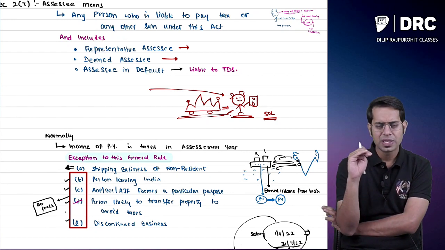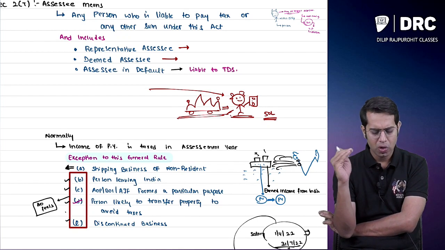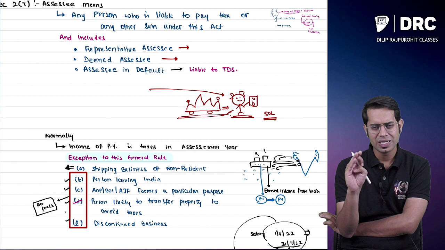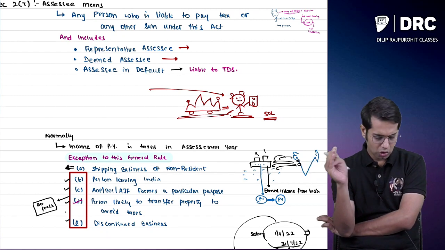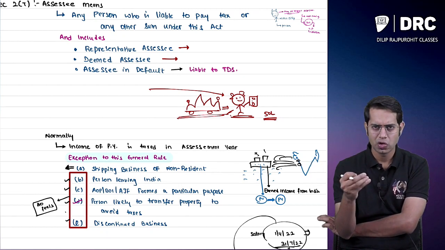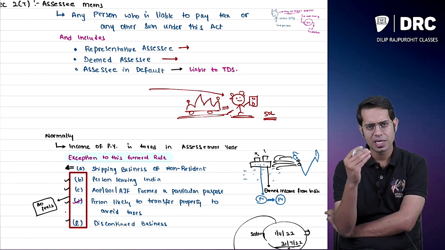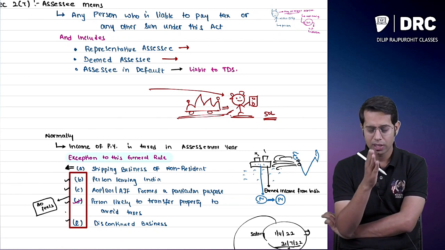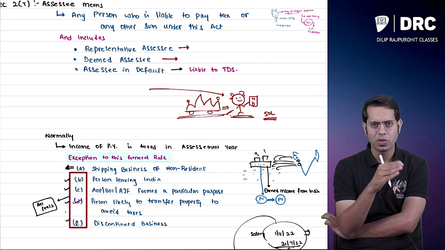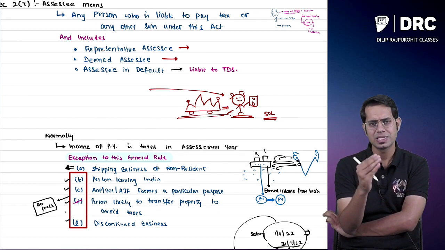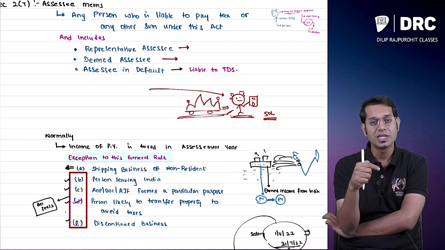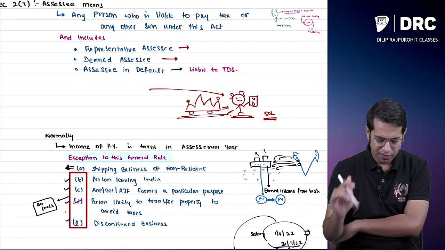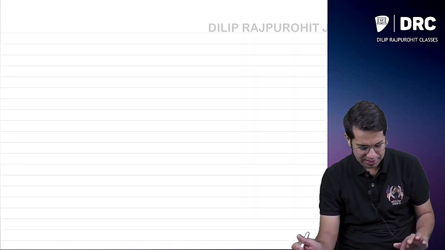Then, if a person is leaving India, if an AOP or BOI is formed for a particular purpose and they are planning to dissolve it, or if a person is likely to transfer property to avoid taxes, or in case of discontinued business, in these cases, on the income which is earned by you in the previous year, you will have to pay the taxes in the previous year itself. Only if the assessing officer feels that you may not pay the taxes in the assessment year, or you may not be available to pay the taxes in the assessment year.